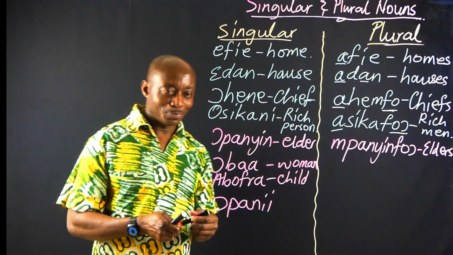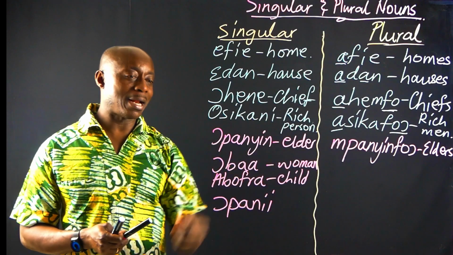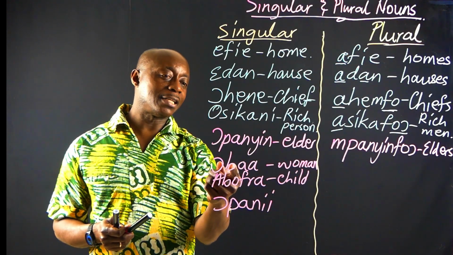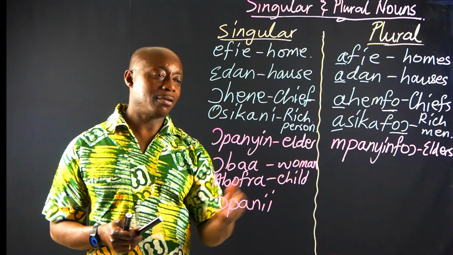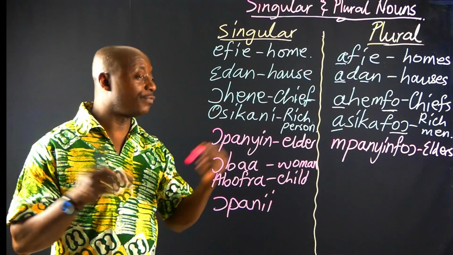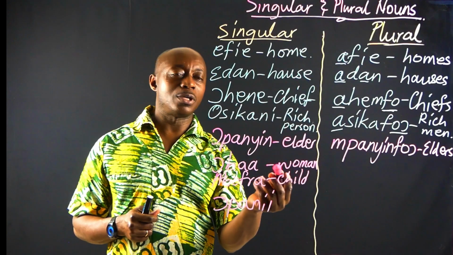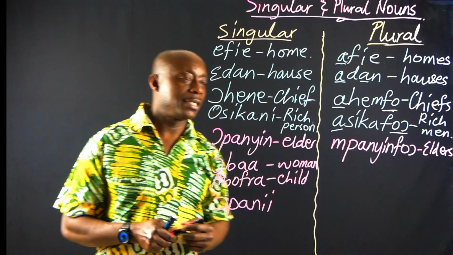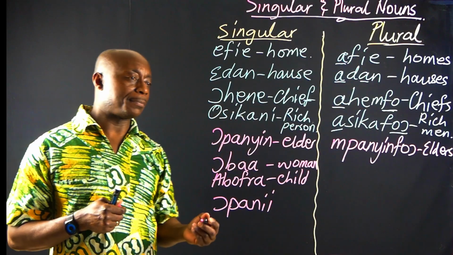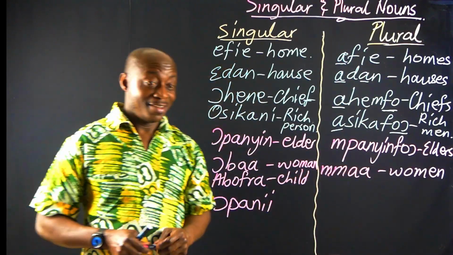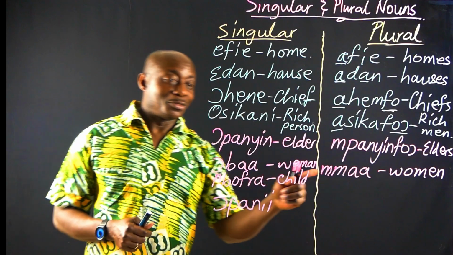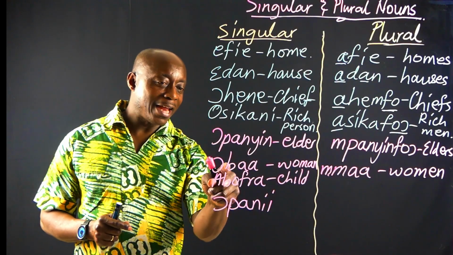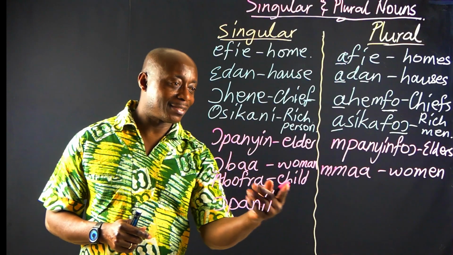Oba. Oba, and that is what? Woman. You can also use this for gender. That is female. Oba also stands for female, and it also stands for woman. Good. In plural form, this is what will happen. In plural form, the o goes away and the b also vanishes.